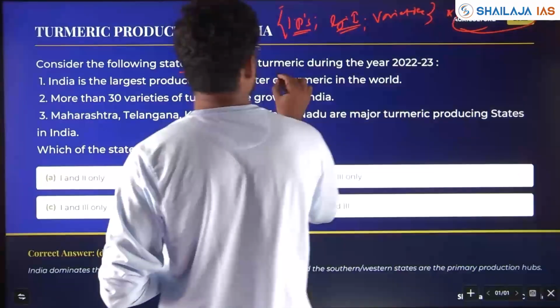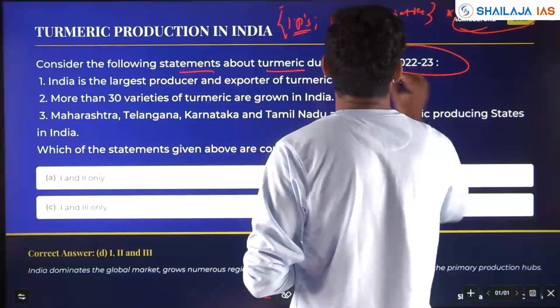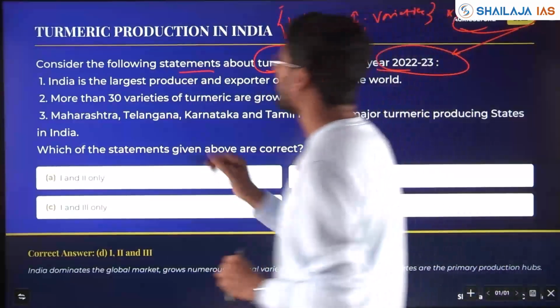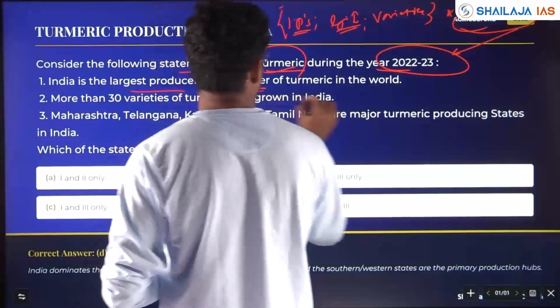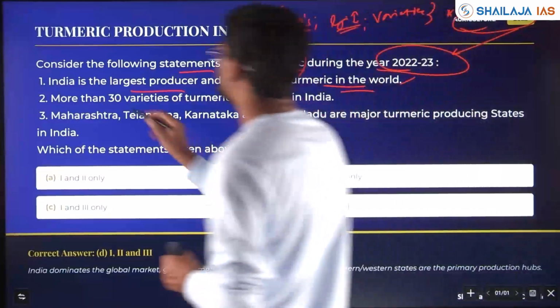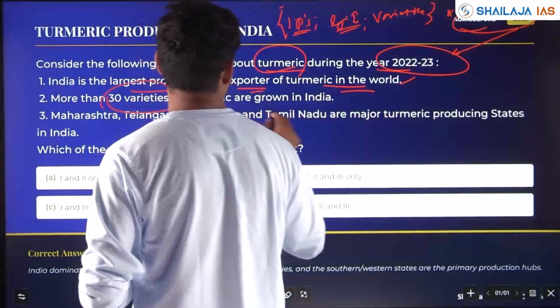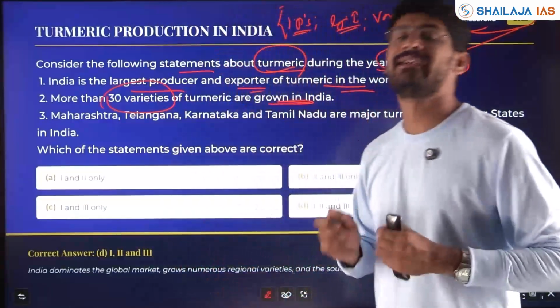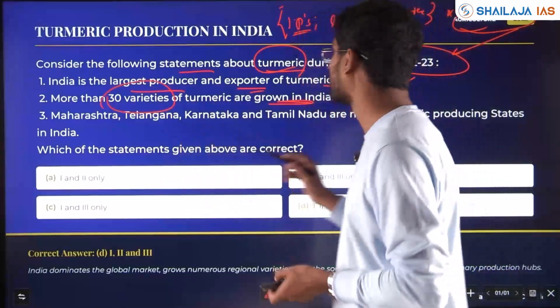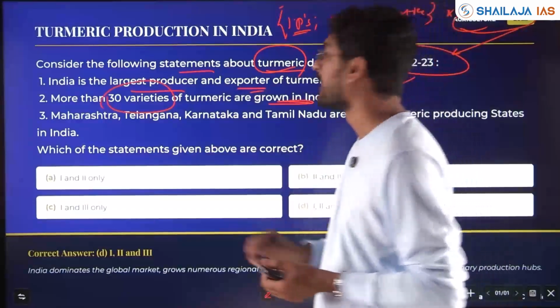Consider the following statements about turmeric during the year 22-23, asked in 2025. India is the largest producer and exporter of turmeric in the world. Yes, correct. More than 30 varieties of turmeric are grown in India. Yes, correct.